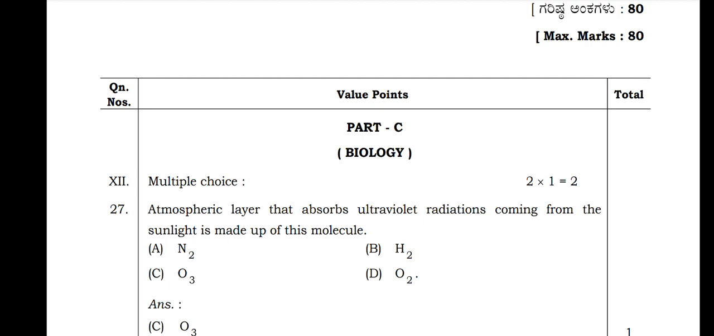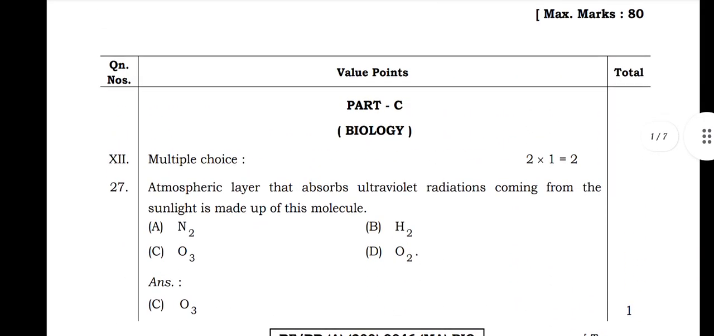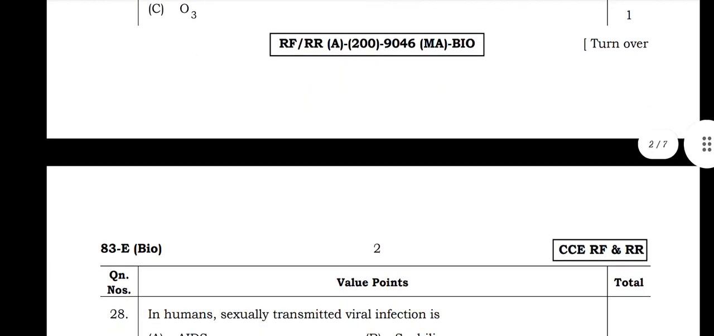Here there are 12 multiple choice questions, 1 mark for each question. Let us start. The 27th question they asked is: the atmospheric layer that absorbs ultraviolet radiation coming from the sunlight is made up of which molecule: H2O, O3, O2? The atmospheric layer that absorbs ultraviolet radiation coming from the sunlight is made up of the molecule O3.